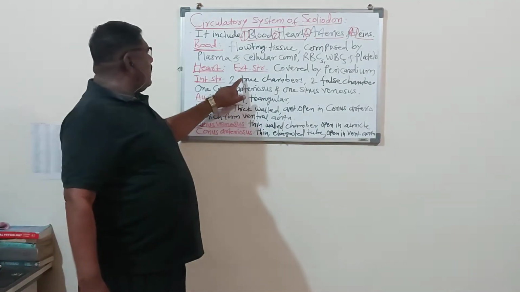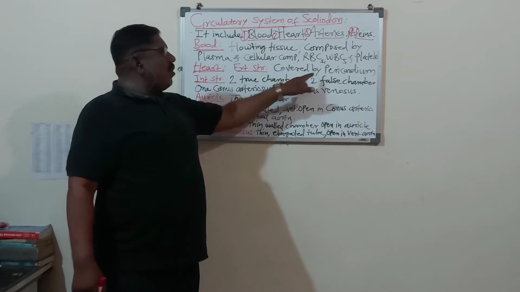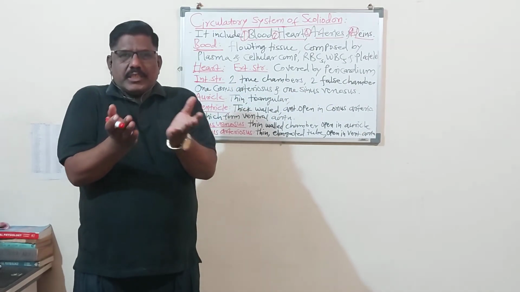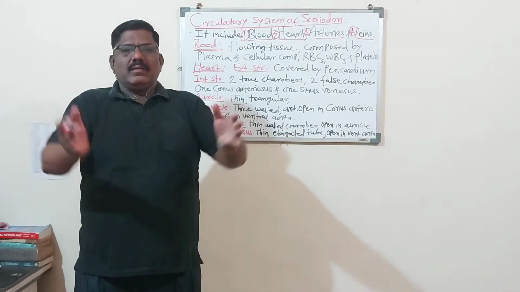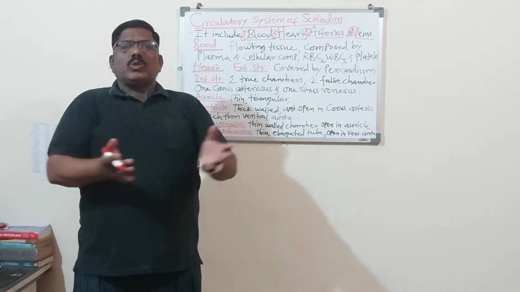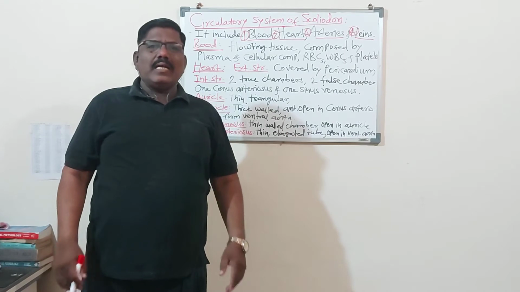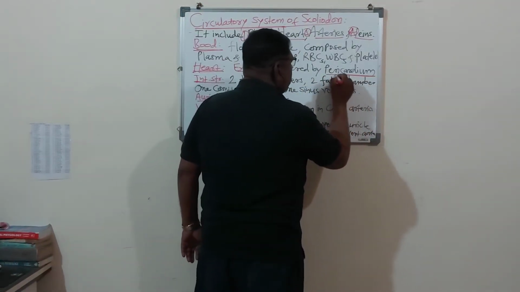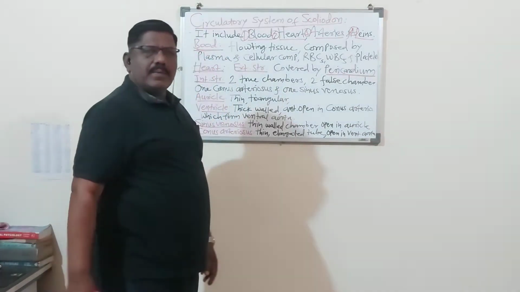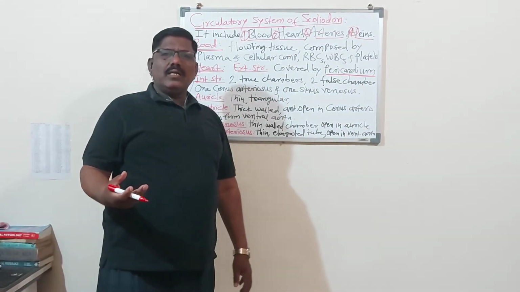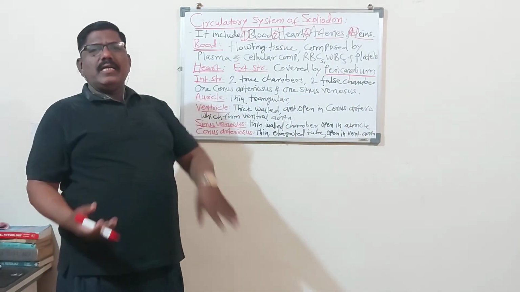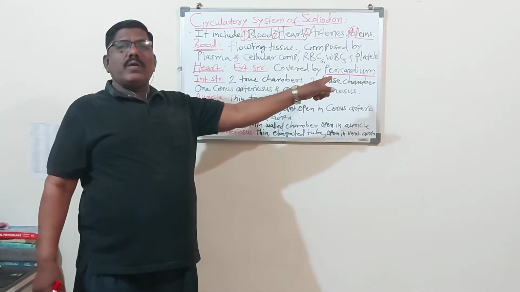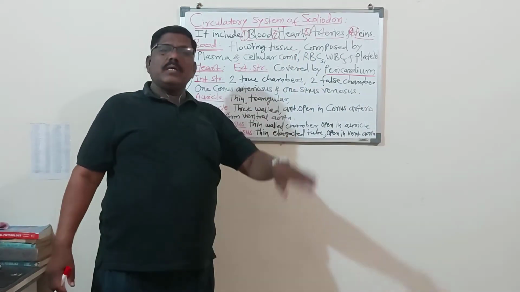So externally, the heart is covered by a membrane, a double membrane. Heart is covered by the double membrane, a bag-like structure or sac-like structure. That double membrane is called the pericardium. That double-layered membrane, bag-like structure in which the heart is present, is called the pericardium.